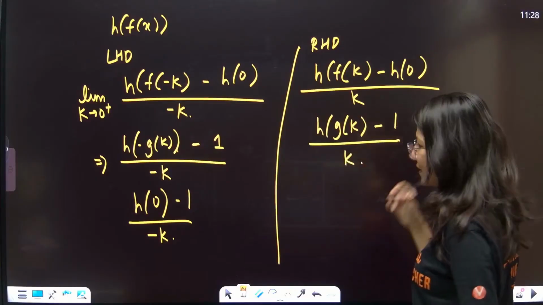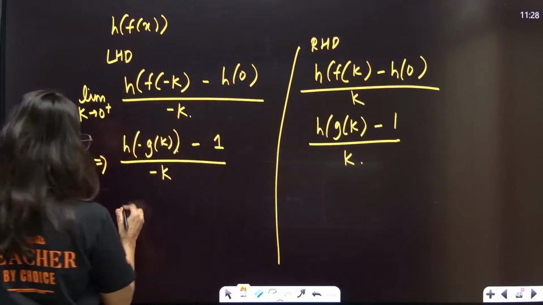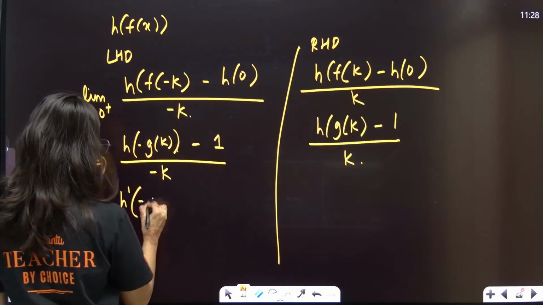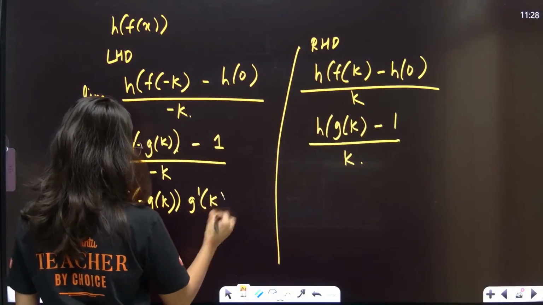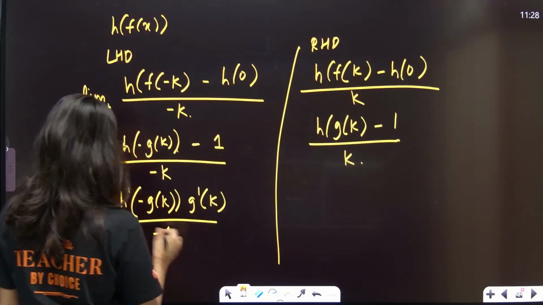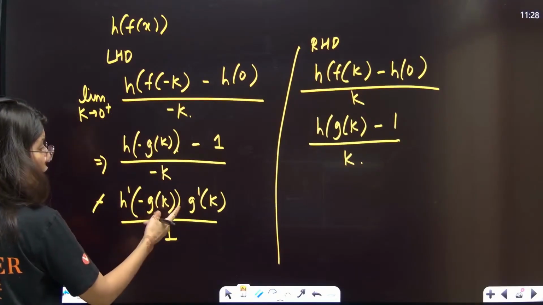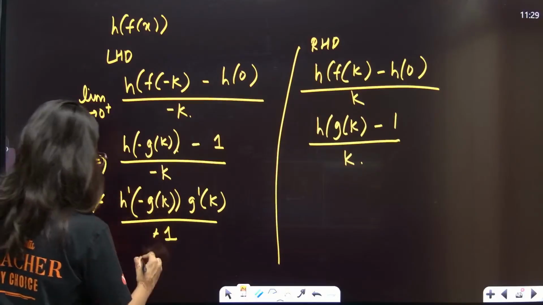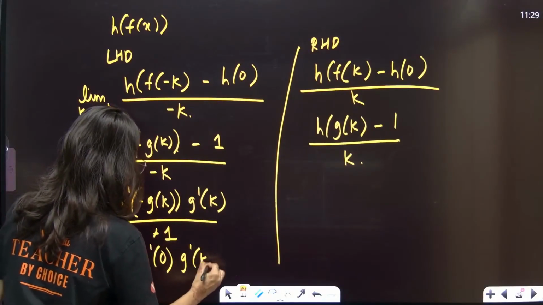This is how it is coming, and I think I should differentiate it right here only. See, this is h dash of negative g of k and this is g dash k, whole upon negative 1, with a negative sign outside. Negative gone. Now g of k is 0, so this is h dash 0 and this is g dash 0.